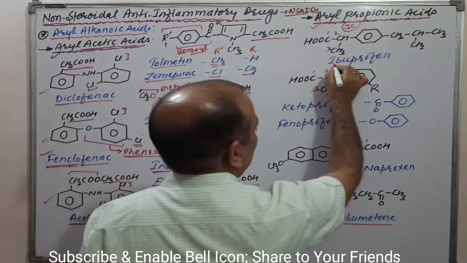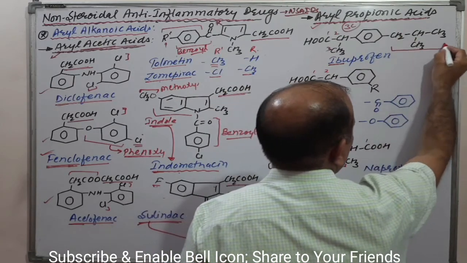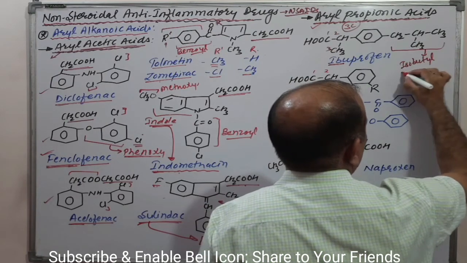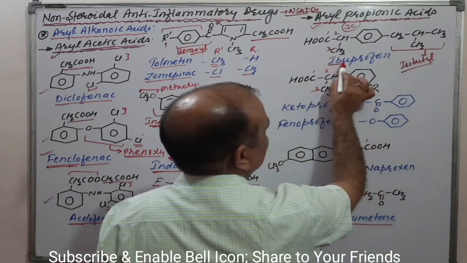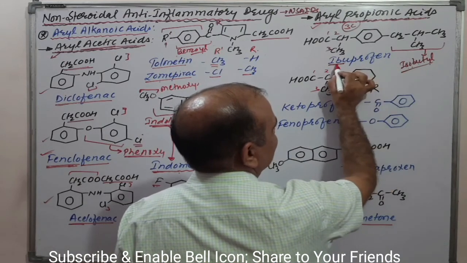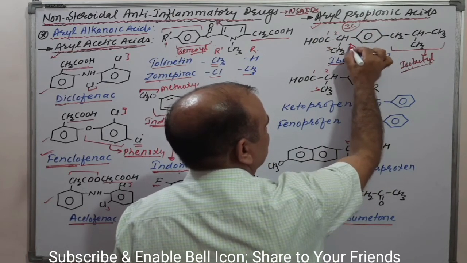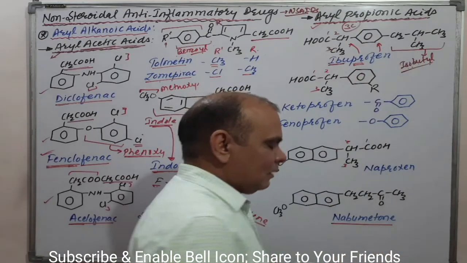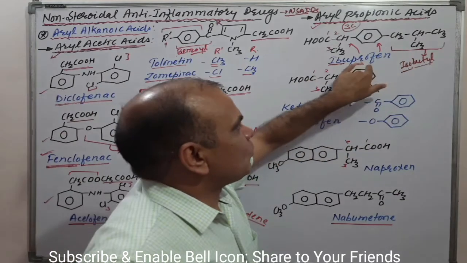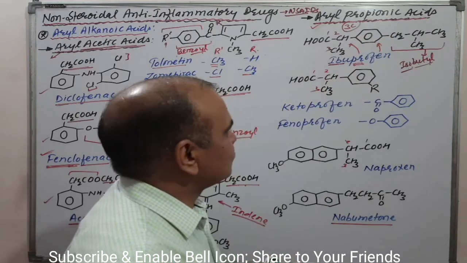Come to the first, ibu. Ibu means isobutyl. This one is the ring functional group isobutyl. Okay, isobutyl means ibu. Easily correlate isobutyl, ibu. Pro is propane, that is the propane. Okay, pro means this one, and fen means phenyl. Okay, easily correlate. Ibu means isobutyl, pro means propionic acid, fen means phenyl. Clear? Come to the next one.